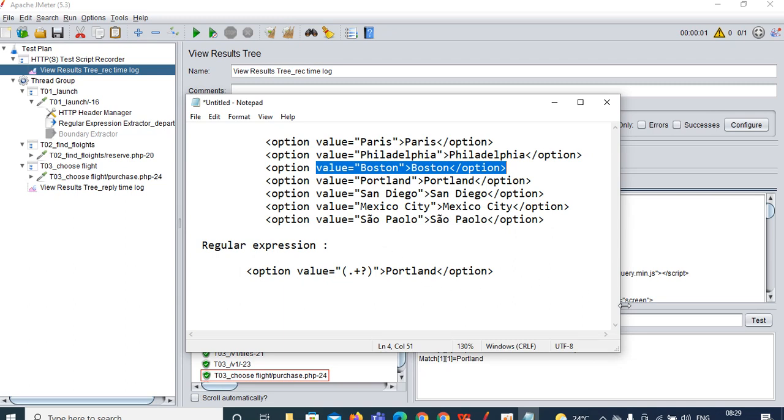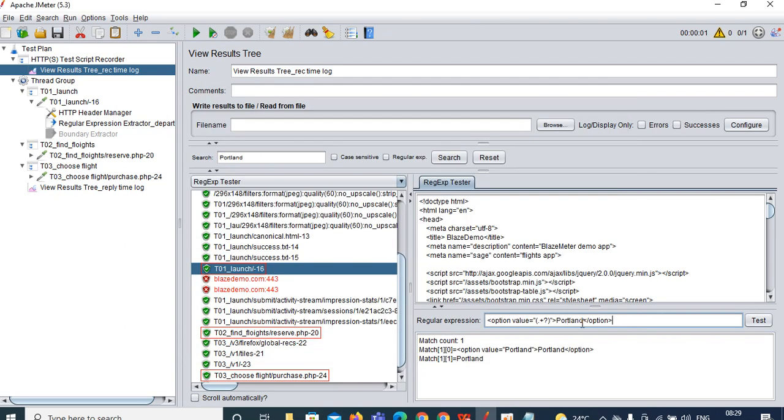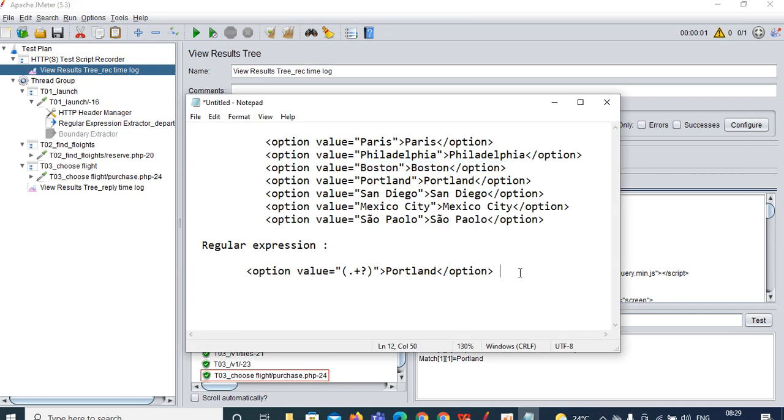So now what you can do, simply ignore this Portland as well from here. Remove this Portland also. Now again the same syntax, whatever you have given here, dot plus question mark surrounded by open and closed parenthesis. Let me show you here.